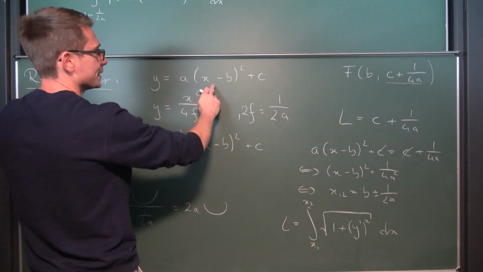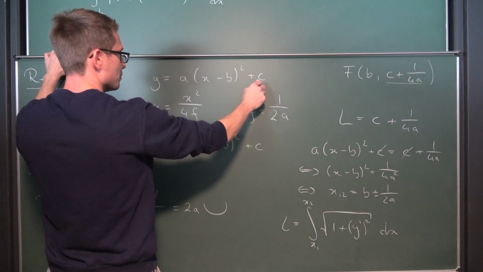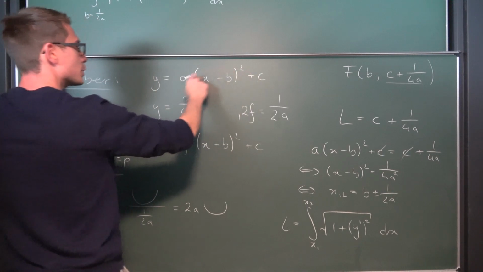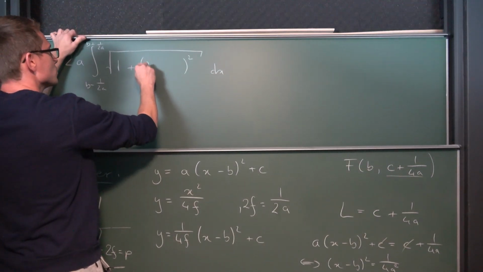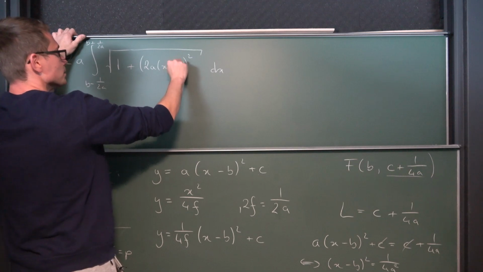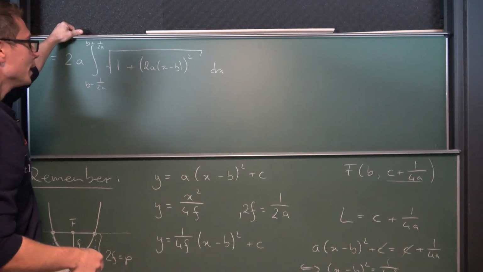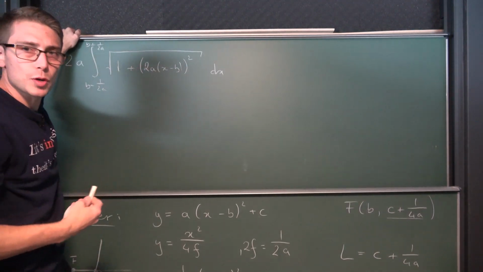So we are going to differentiate this. So this right here is going to vanish. Using the chain rule, dragging the 2 to the front, gives us 2 times a times (x minus b). Okay, perfect. And now this right here screams trig substitution.